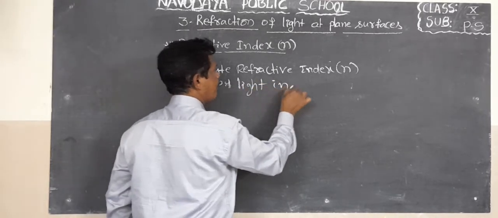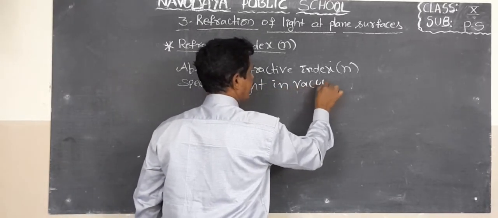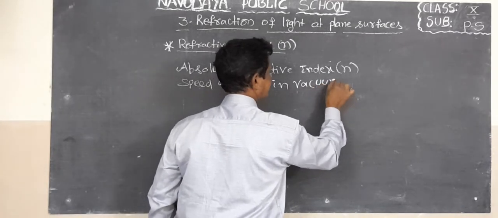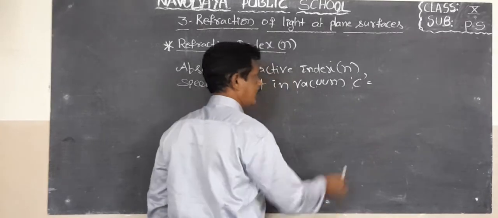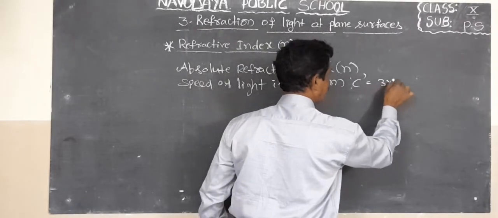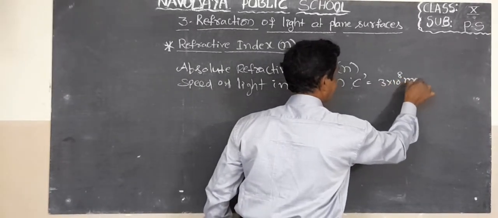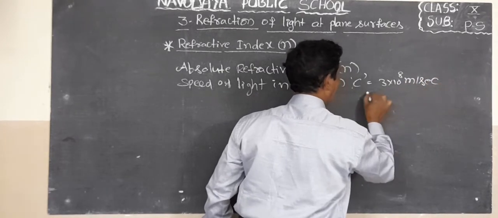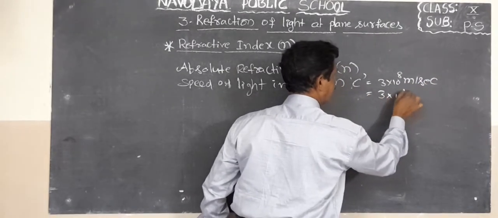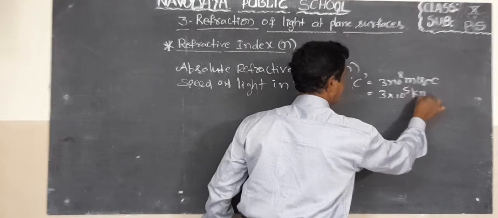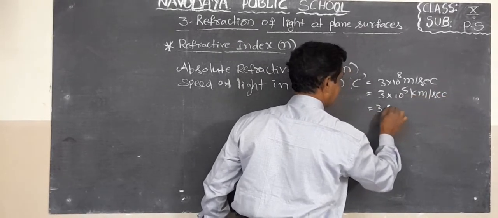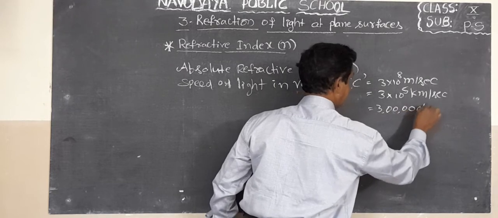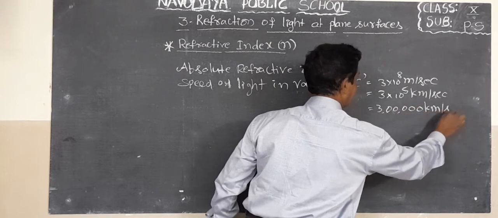Speed of light in vacuum, denoted by the letter capital C, is equal to 3 into 10 power 8 meter per second, or 3 into 10 power 5 kilometer per second, or 3 lakhs kilometer per second.